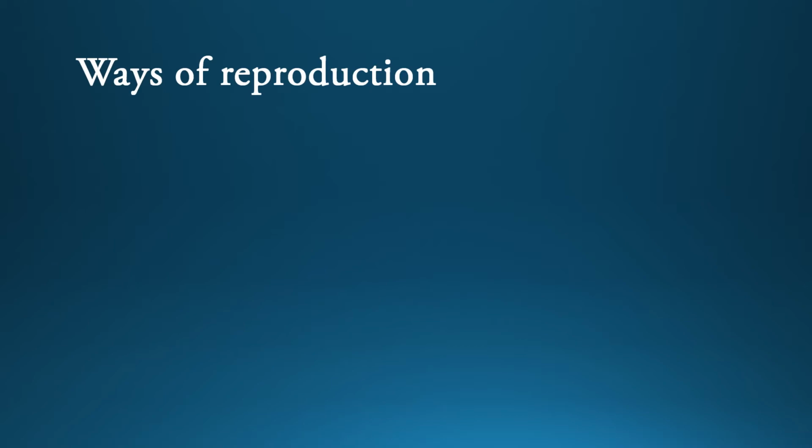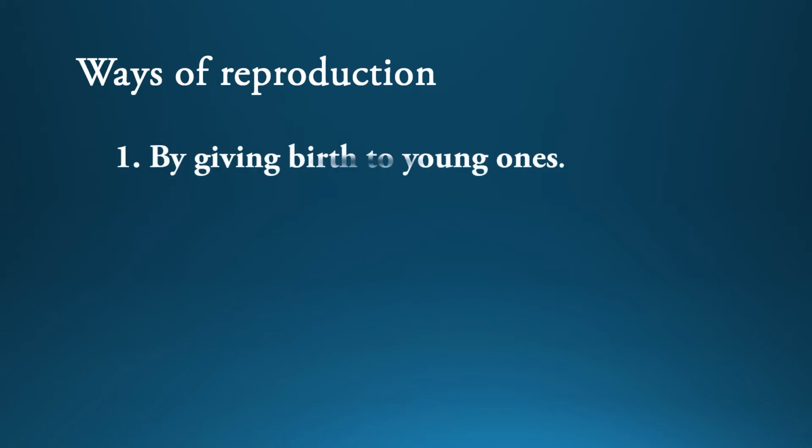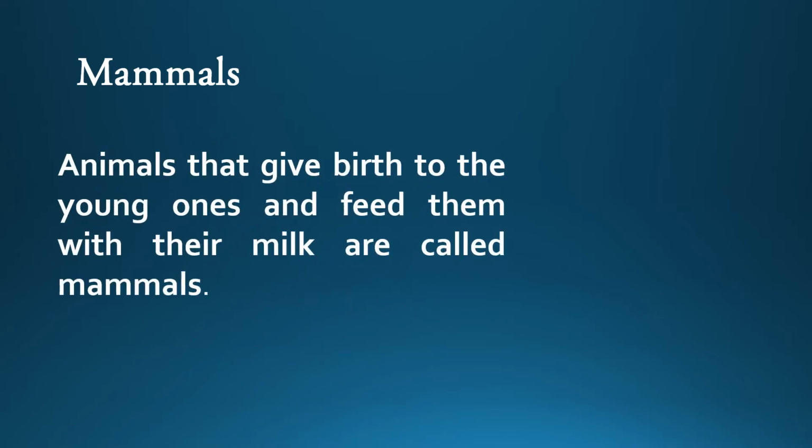Animals reproduce in two ways: by giving birth to young ones and by laying eggs. Animals that give birth to young ones and feed them with their milk are called mammals. Cats, dogs, tigers, lions, zebras, elephants, etc. are mammals.